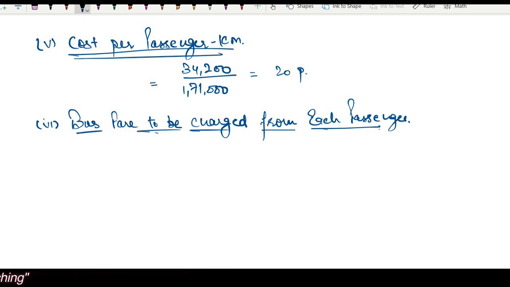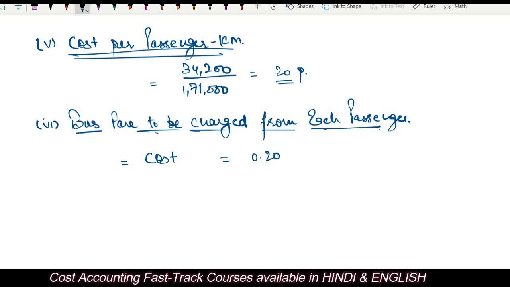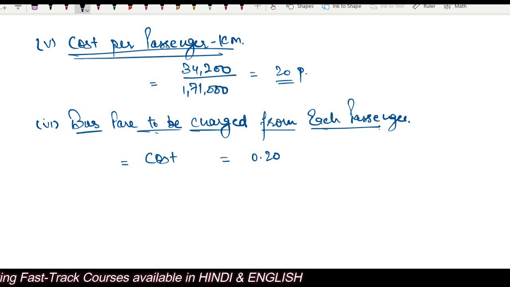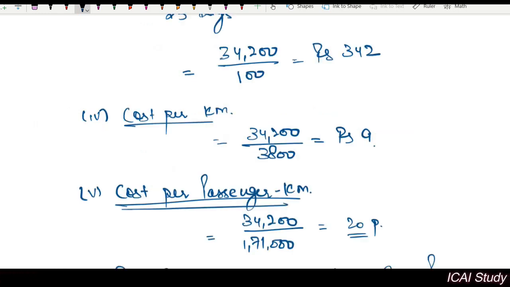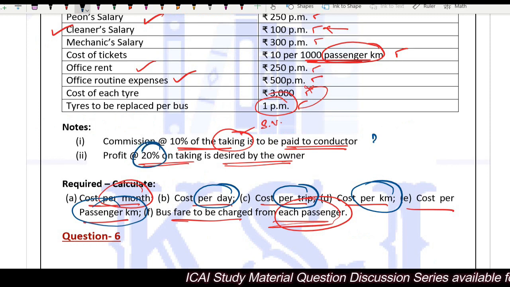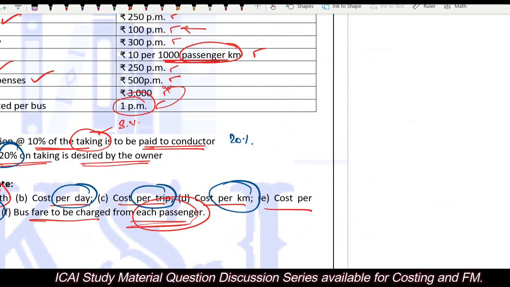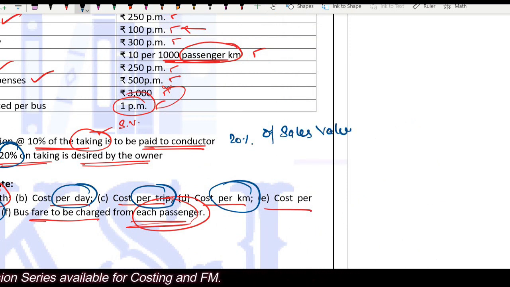Now let's see what is the cost related to one passenger kilometer. The cost we have calculated, that is 0.20, right? This is the cost. Now in this you will add the profit. Now what is the profit given? Profit is given as 20% of the takings, that is 20% of sales value. I can say 20% of sales value is equal to 25% of cost, right?